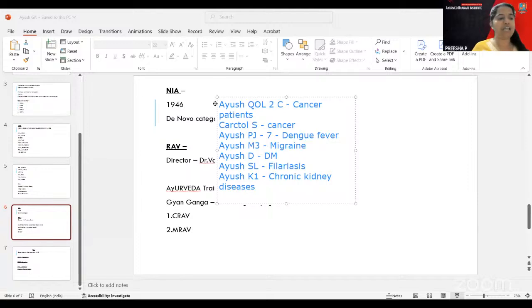After Ayush K1, it is Ayush A, that is for bronchial asthma. Then you have Ayush C1 for wound healing.